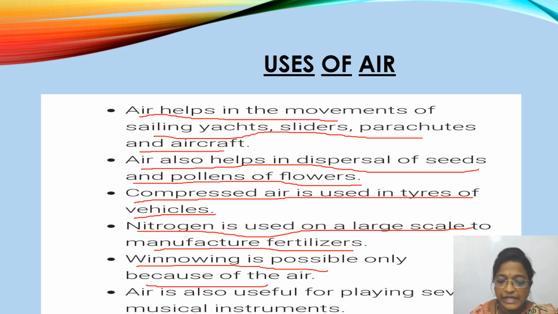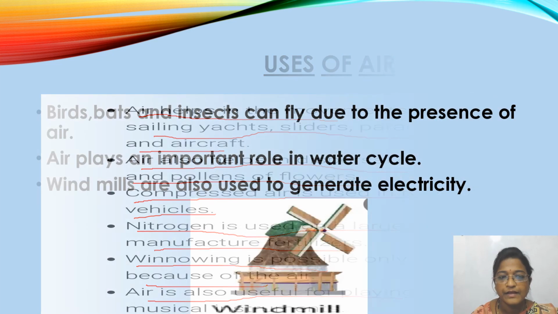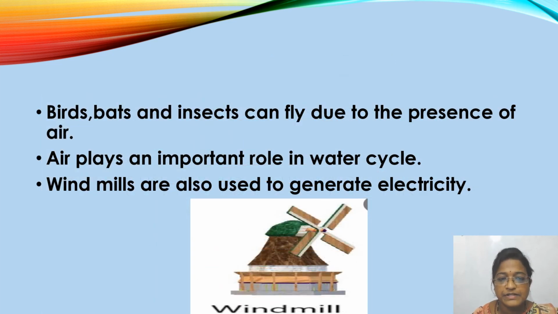Air is also useful for playing several musical instruments. Even birds, bats and insects can fly due to the presence of air.